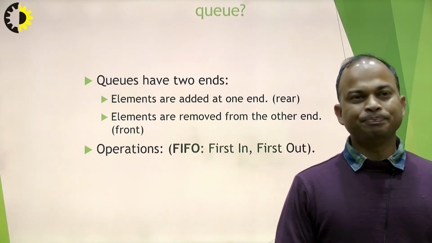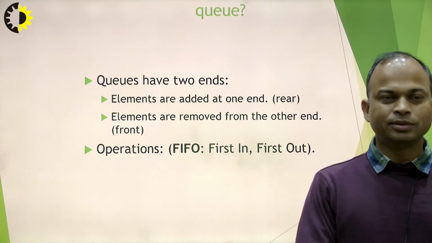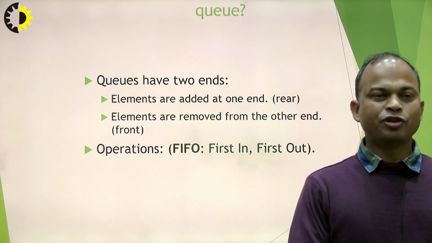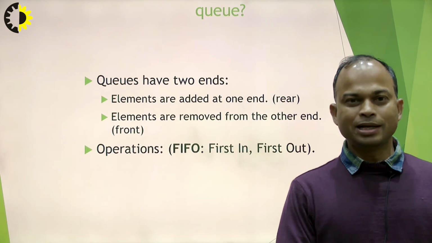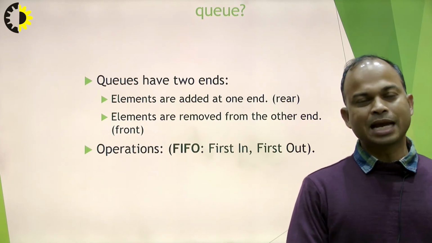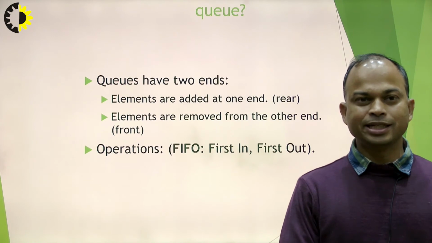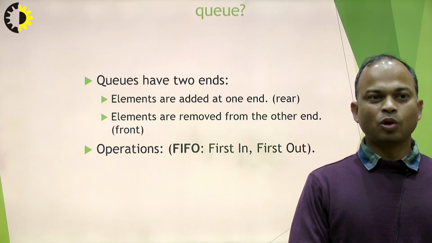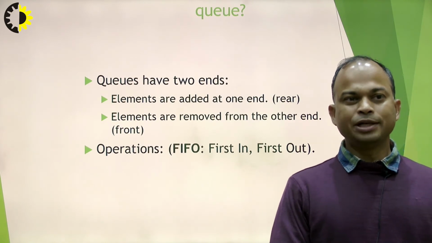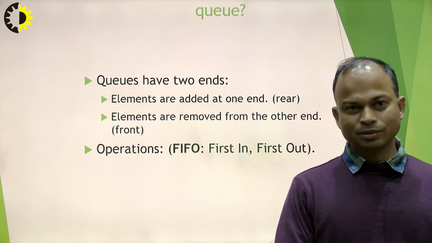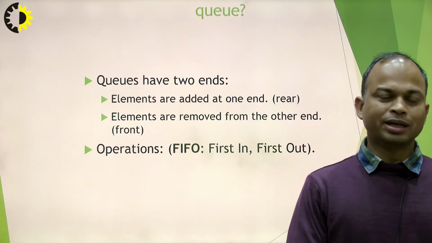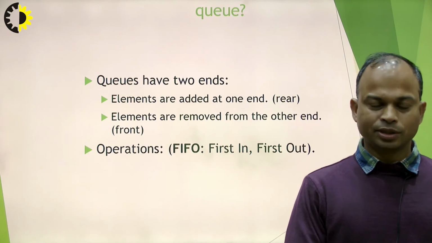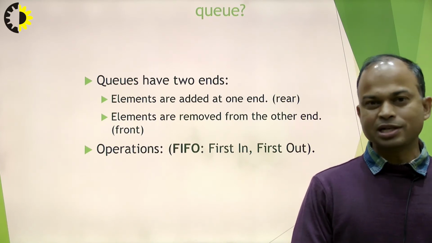Now we are presenting the next data structure. This data structure is called queue data structure, and if we talk about the queue, it has two ends. In the previous case, stack has only one end, but here it has two ends. First end is called rear, second end is called front. If we want to insert an item into the queue, then this is possible through the rear end. If we want to delete an item from the queue, then this is possible from the front end.